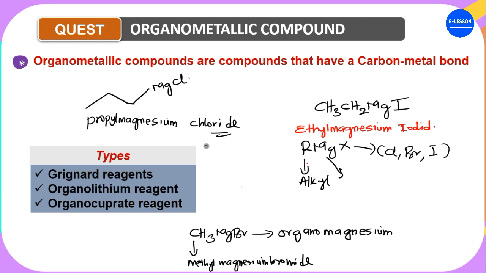Propyl magnesium chloride. This is an organometallic reagent, okay? And this is one of the various types of organometallic reagents that we have; we say these are Grignard reagents. Now, organometallic chemistry is a very broad class of chemistry because they serve as synthetic tools for synthesizing various types of alcohols and other compounds. Are we getting it? It's a very broad chemistry. So we are not really going to dive too deep into it.